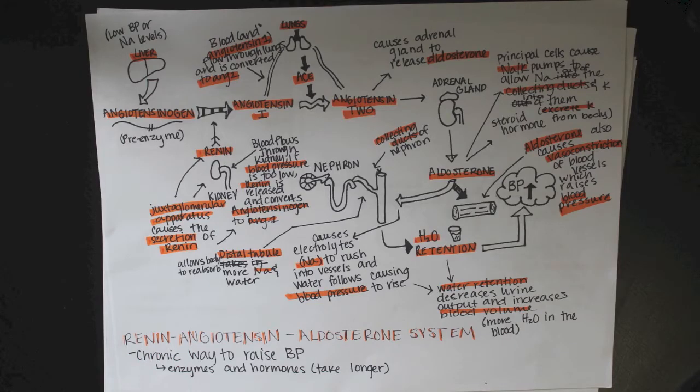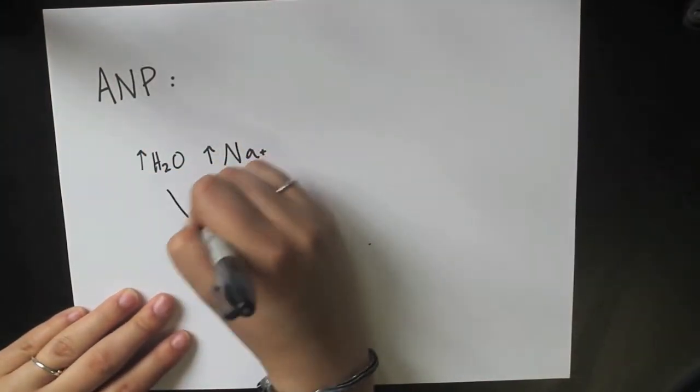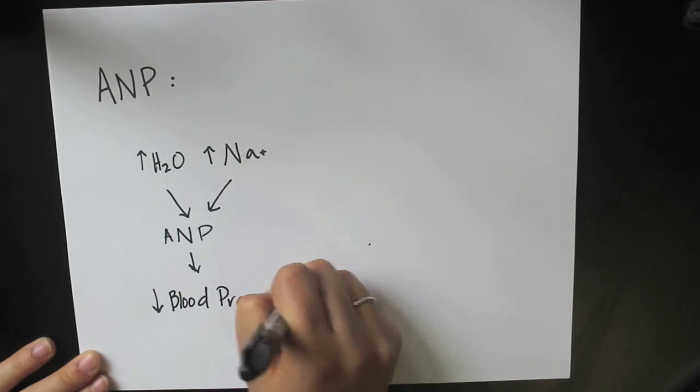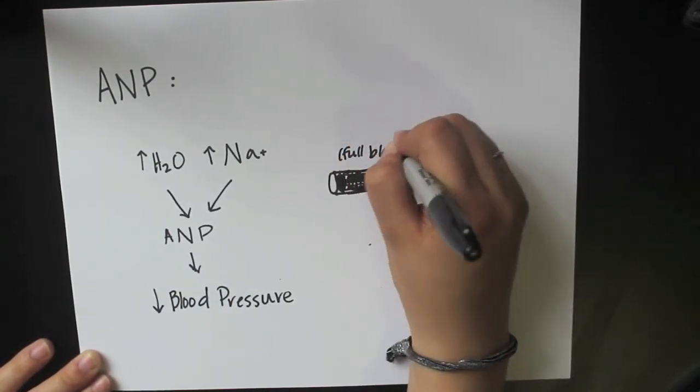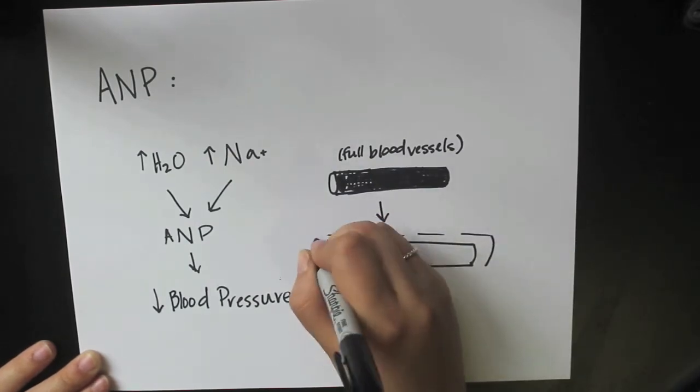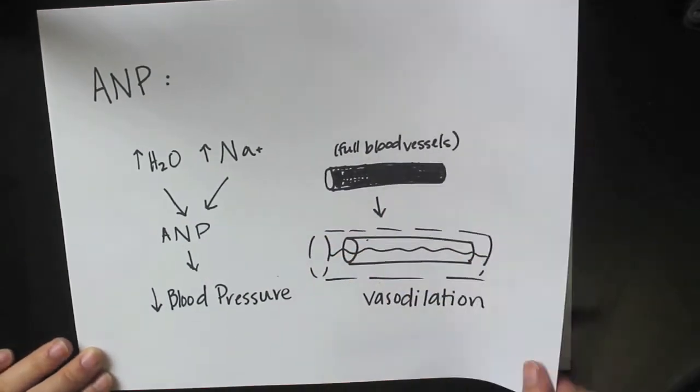All of these stimulants work together to raise the blood pressure in the body, and when homeostasis is achieved, the hormones released to counteract the renin-angiotensin-aldosterone system are atrial natriuretic peptide and brain natriuretic peptide. ANP is released by the heart in response to a high blood volume, high amounts of water in the blood, and high amounts of sodium in the body. This hormone causes the vasodilation of the blood vessels and returns the body to homeostasis.